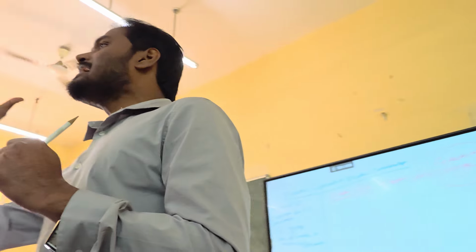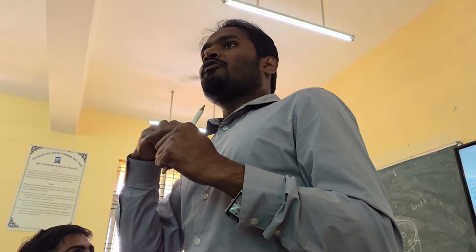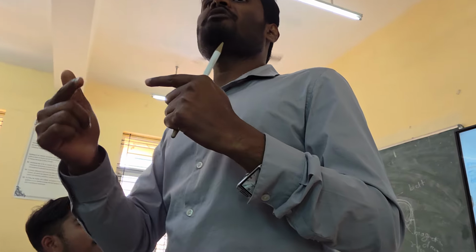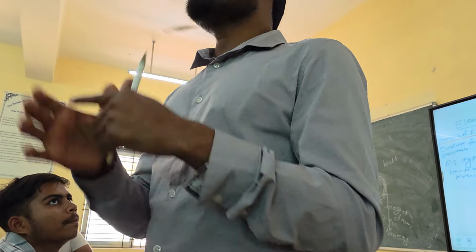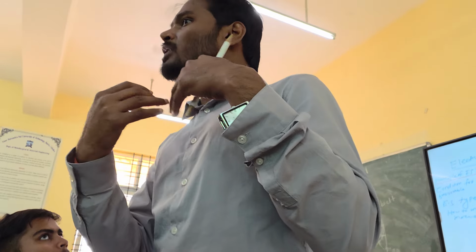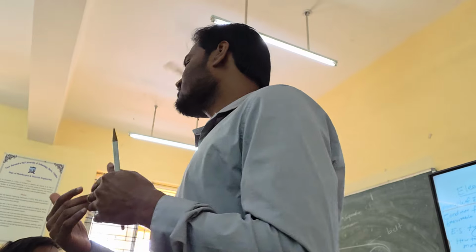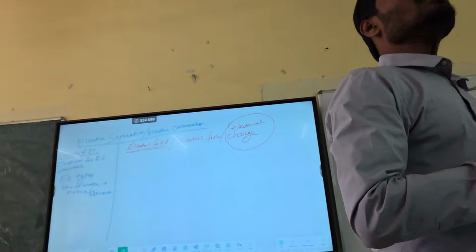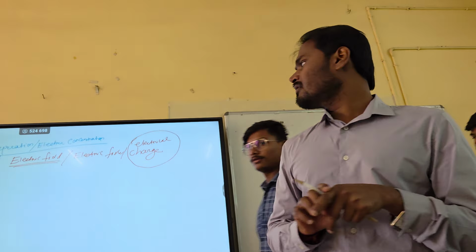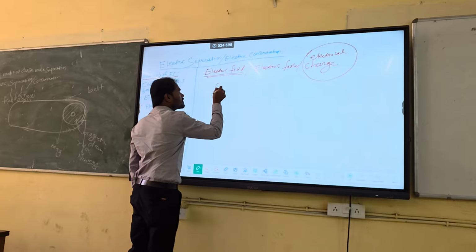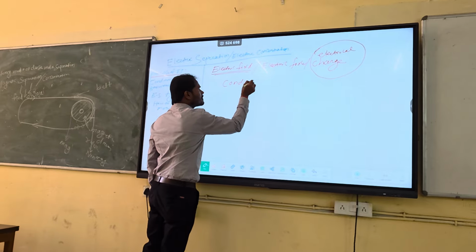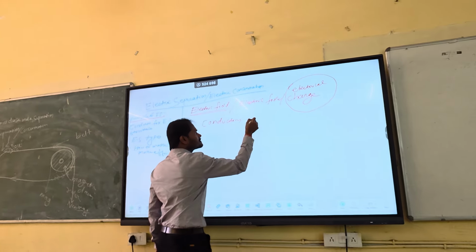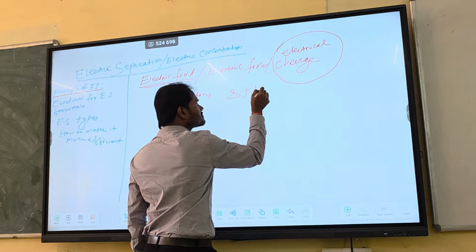But in electric separation, the electrical conductivity decides the separation, because certain minerals are more electrically conductive, certain minerals are less conductive. Fine. Like for example, you can simply say conductor and non-conductor.